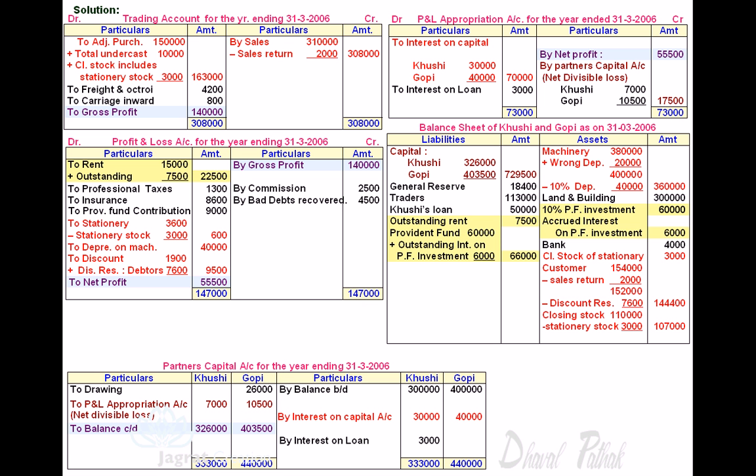Now find the total of balance sheet. On asset side, you obtain a total of 9,84,400. Same should be the total on the balance sheet liability side, that is 9,84,400.